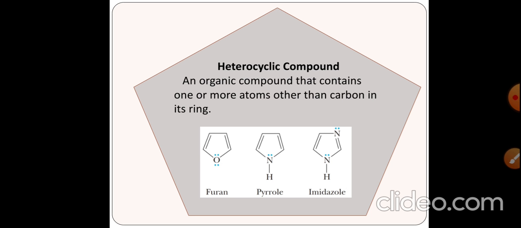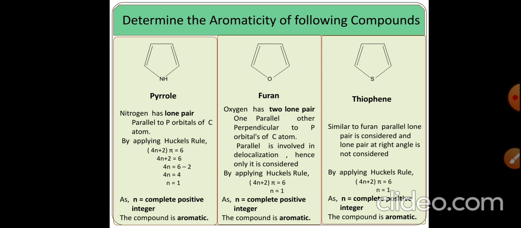Now for the application of Huckel's rule of aromaticity, you must know the presence of lone pairs of electrons on the various heteroatoms. For example, nitrogen contains one lone pair of electrons, oxygen contains two lone pairs of electrons. Determine the aromaticity of the following compounds. We'll take examples here. Now the first one is pyrrole.